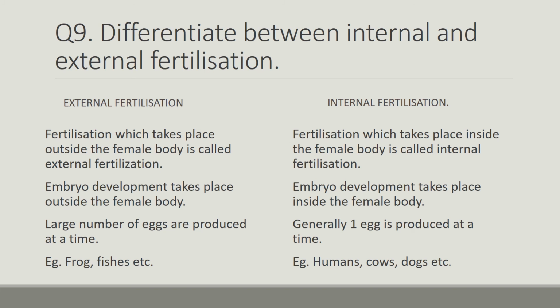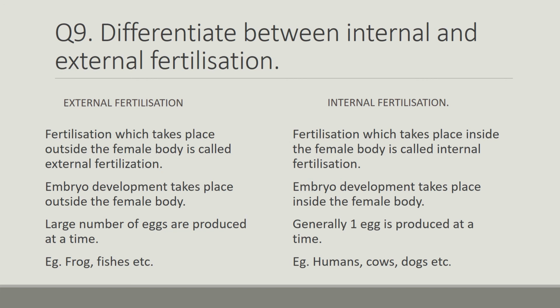Internal fertilization, fertilization which takes place inside the female body, is called internal fertilization.